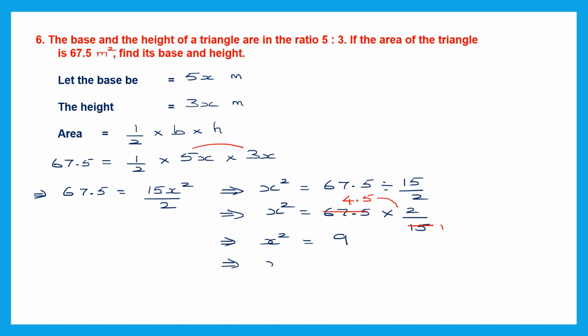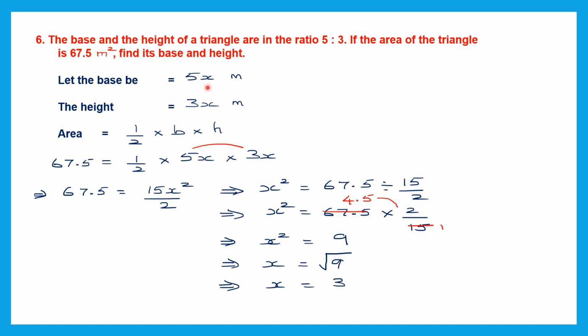That means x is equal to the square root of 9. So what is the square root of 9? 3. That means we have found the value of x, and x is equal to 3. Now we can find the base. The base is 5x.